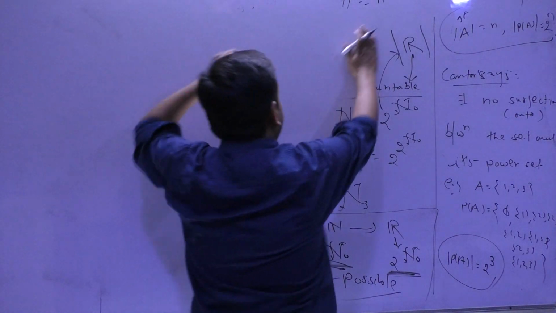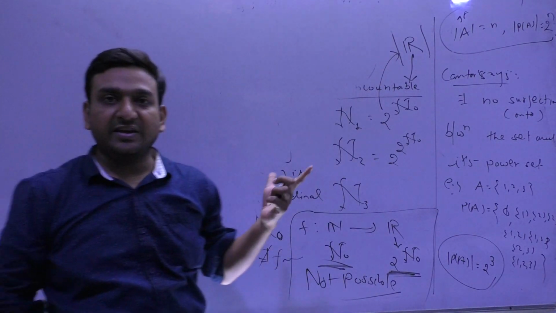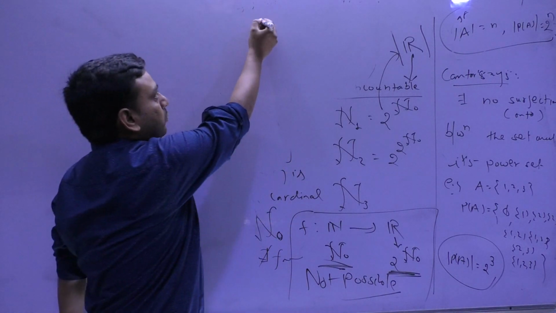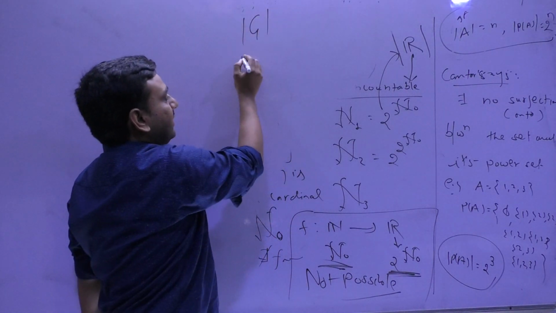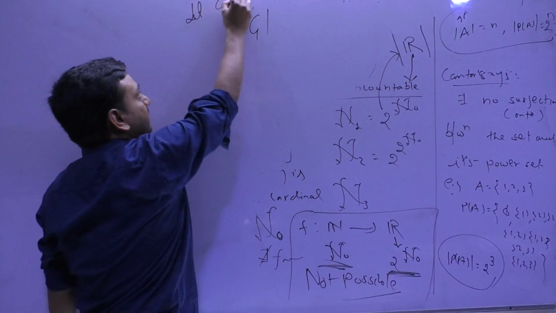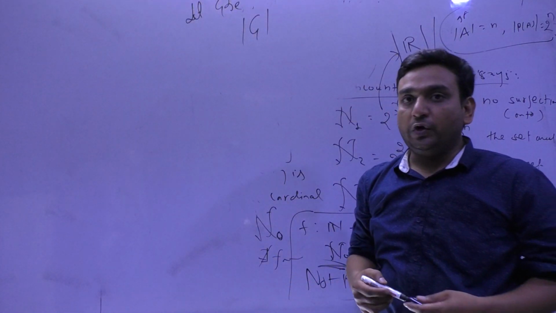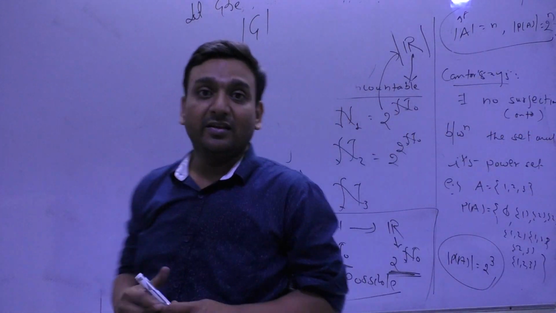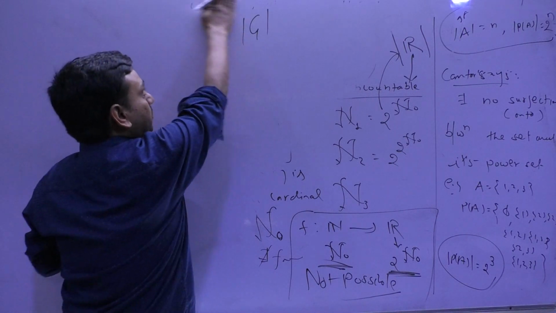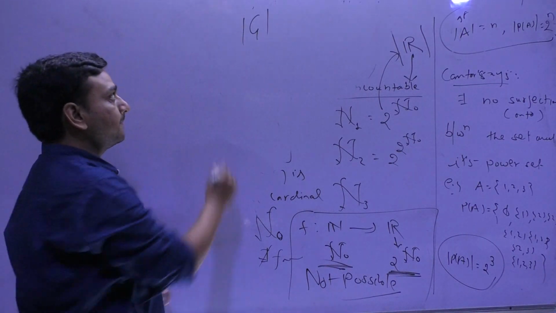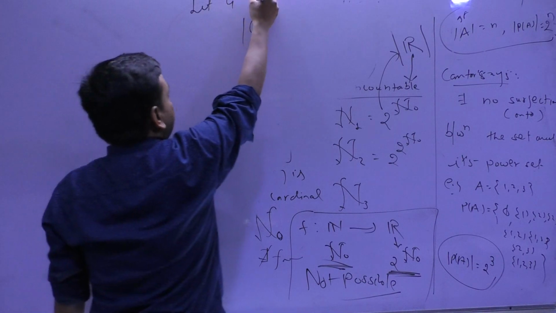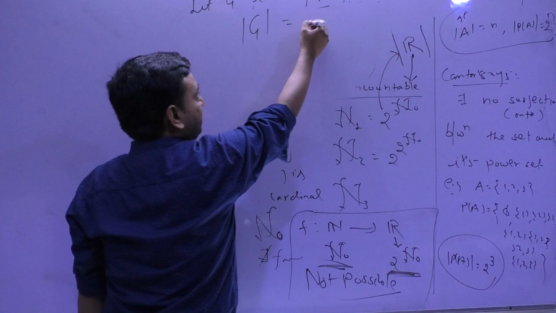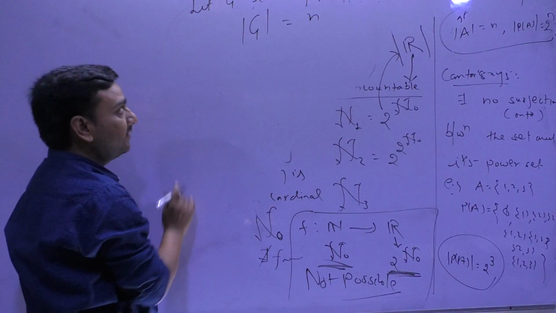So the last part that I wanted to tell you from real analysis, now we try to move on to the group theory example. Let G be a group. And that is the beauty of doing these beautiful things. What I am saying is, let G be a group, and the order of G is, suppose, n.